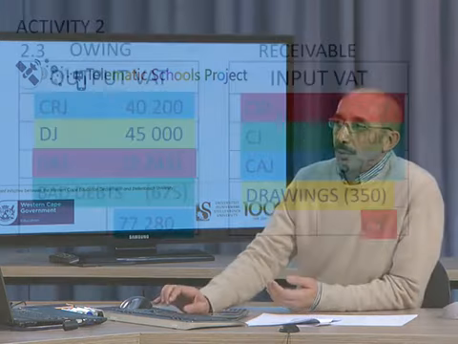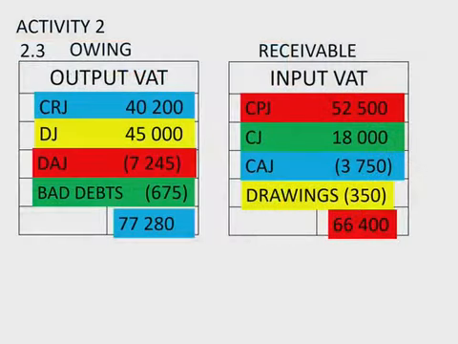Then all we have to do is total the input, which will just be the 52,500 plus the 18,000 minus the two items that are in brackets. So it's going to be 3,750 and minus 350. And then we get a total of 66,400. So what we're looking at now is how much do we owe SARS or how much does SARS owe us?